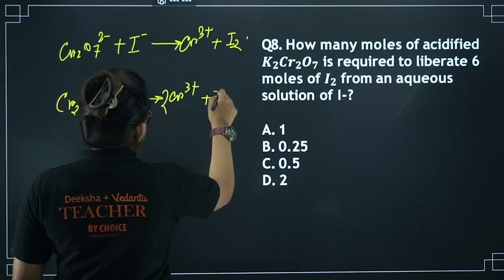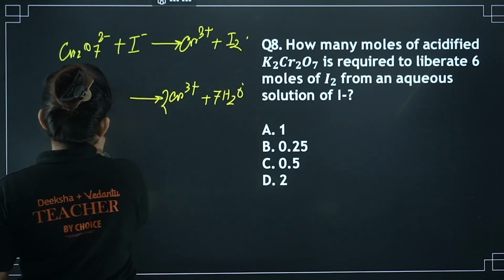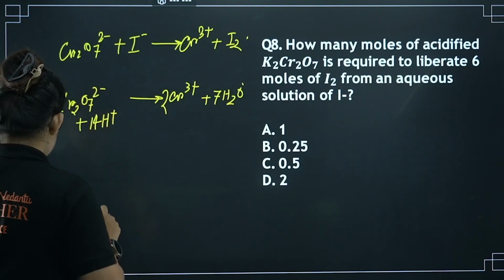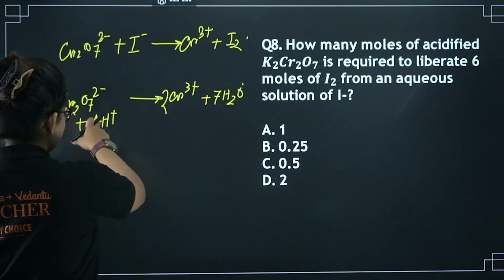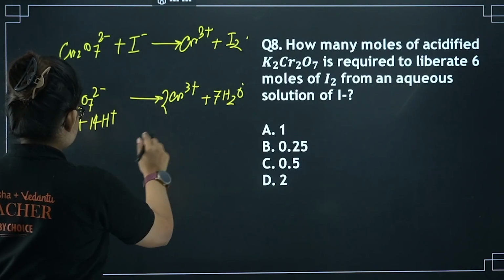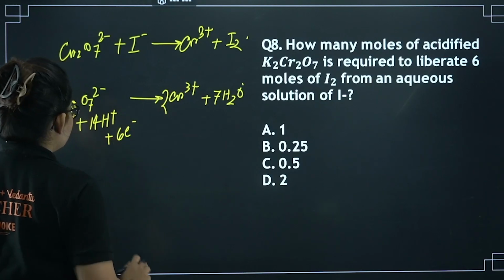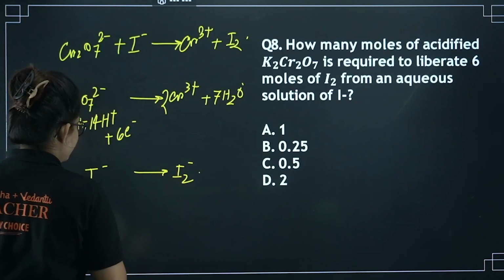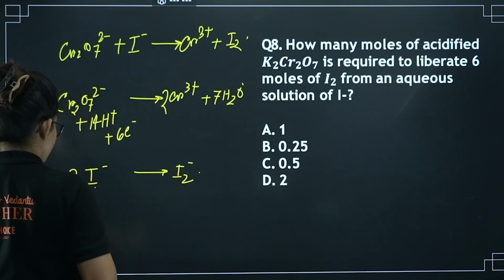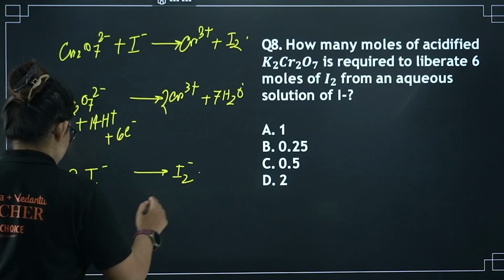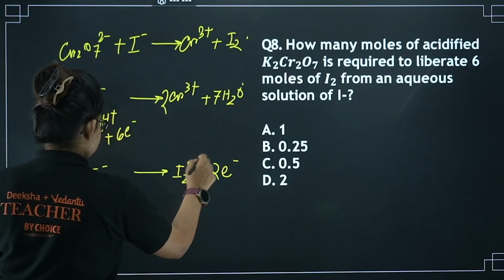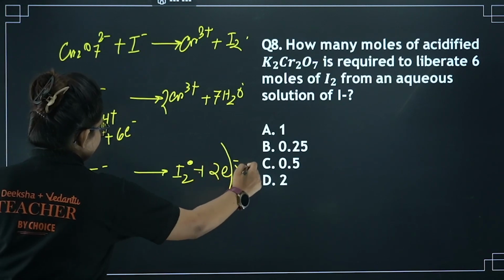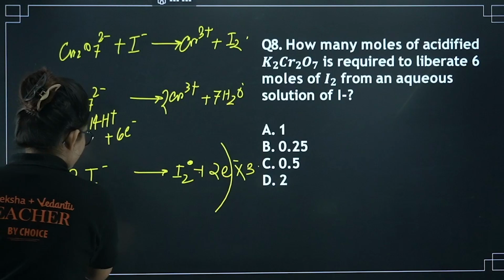Now oxygen by adding 7H2O this side and hence 14H+ this side. Now what we are going to balance? We are going to balance the number of electrons. Here I am having total 12 plus charge and here 6. So here I can add 6 electrons. Yes, one thing is balanced. Another one, I- is getting converted to I2, right? So from here I can balance the number of iodine, and then I have to add 2 electrons to balance the charge. So in order to make the number of electrons similar, I have to multiply this equation with 3. So let's add them now.